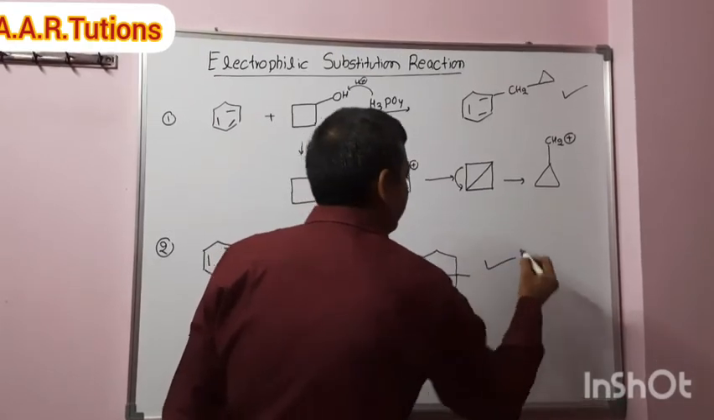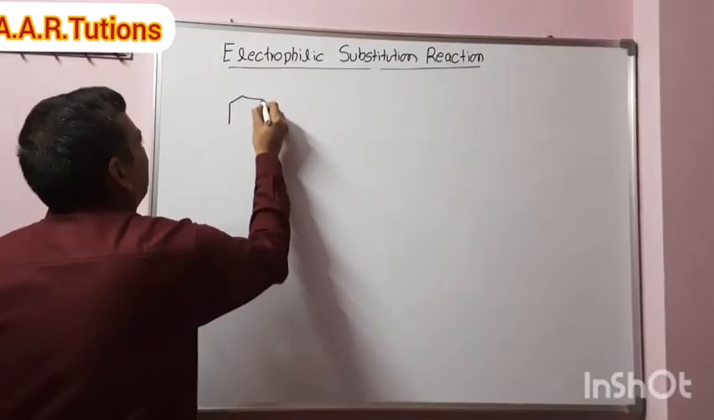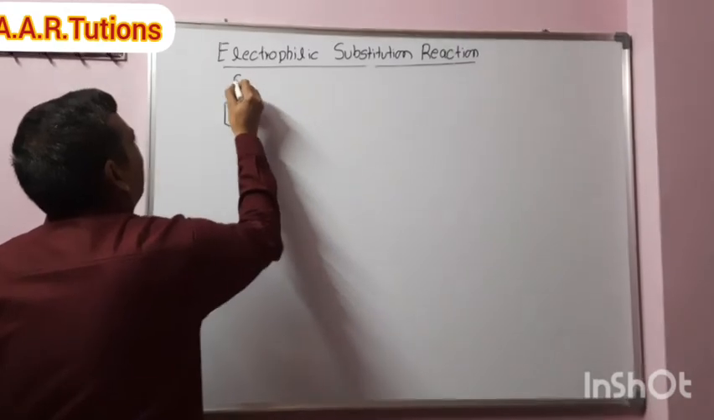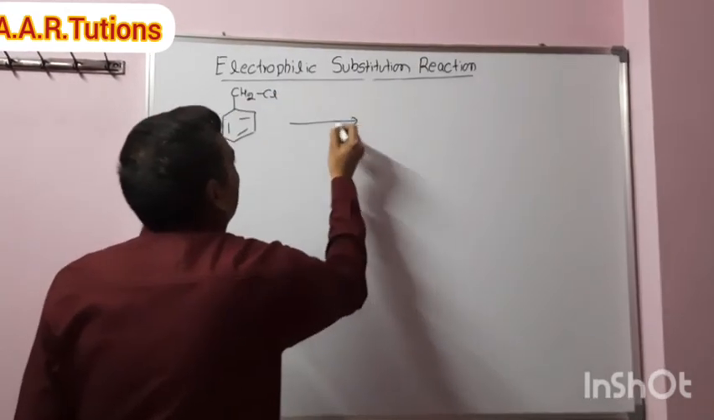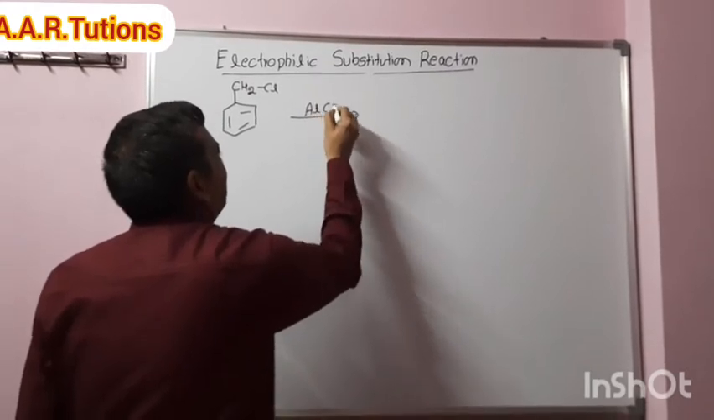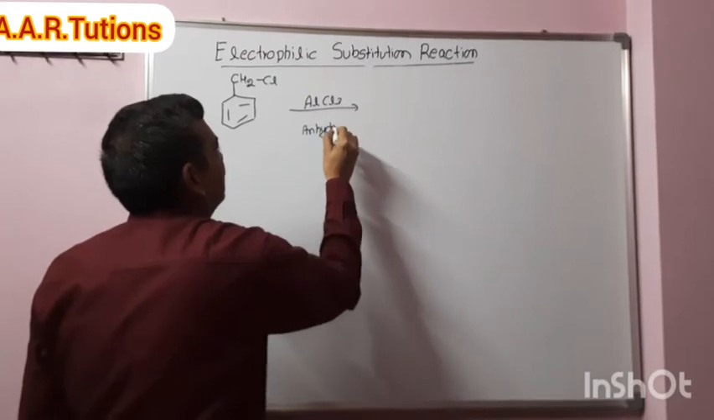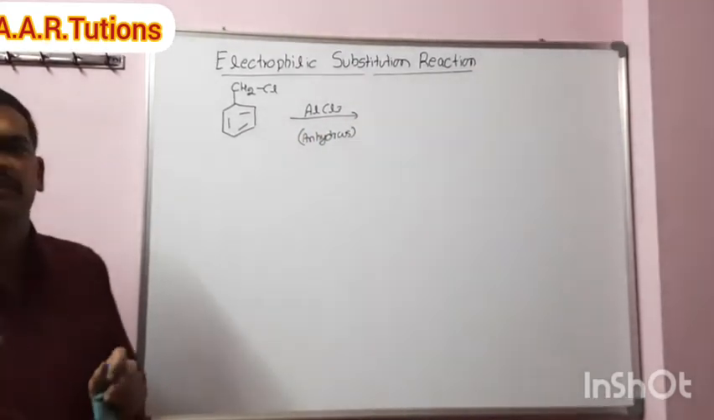This is the product form. Okay, a little interesting problem. Benzyl chloride reacts with anhydrous AlCl3. Write the product formed when benzyl chloride reacts with AlCl3.